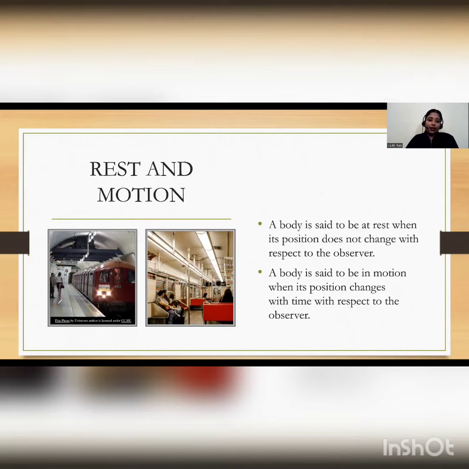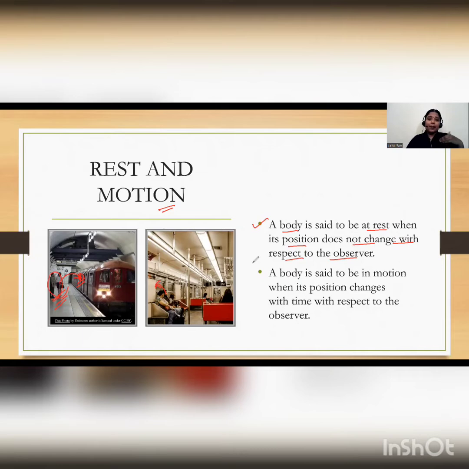But for these people, when they look at the people who are inside the train, these are in motion. And for these people, when they look outside the train, these passengers will be changing their position, right? So motion and rest can be defined this way: a body is said to be at rest when its position does not change with respect to the observer.